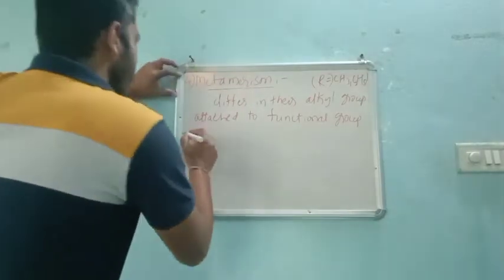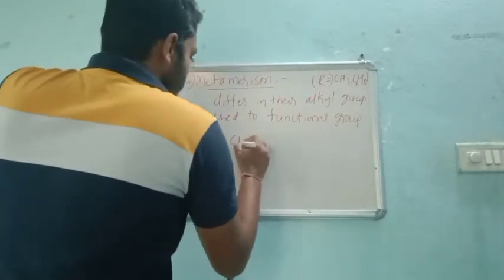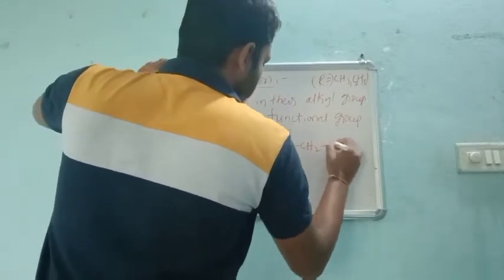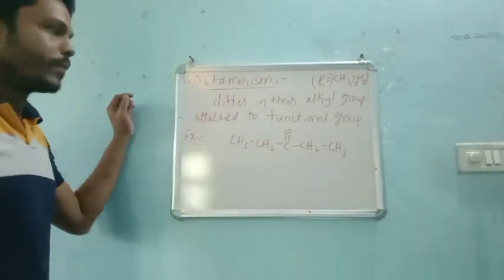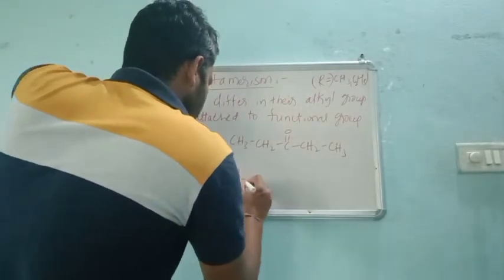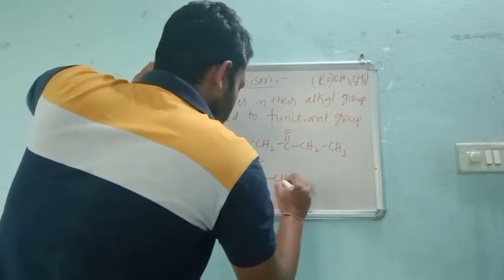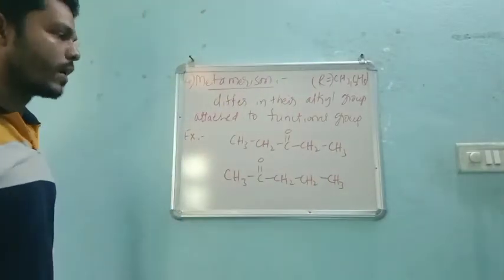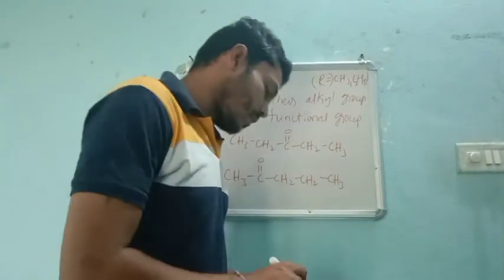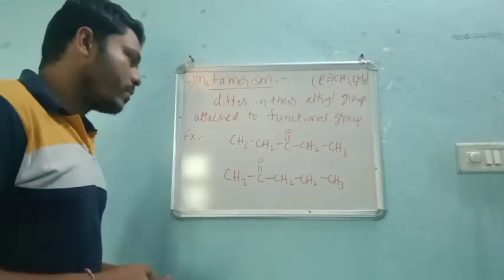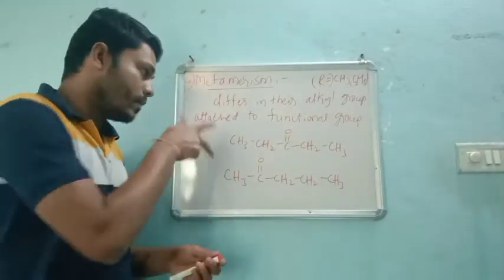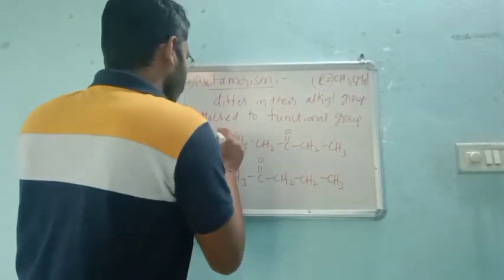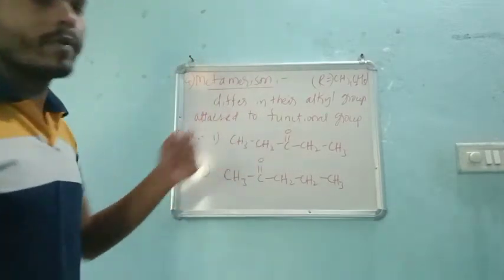See, I will write an example, then only you can very easily understand. CH3, CH2, C double bond O, CH2, CH3. One example. Now you can write this: CH3, C double bond O, CH2, CH2, CH3. I don't know whether it is correct or not. We will check whether it is isomerism or not. To call it isomerism, these two compounds must have the same molecular formula, right? So we will check it out.